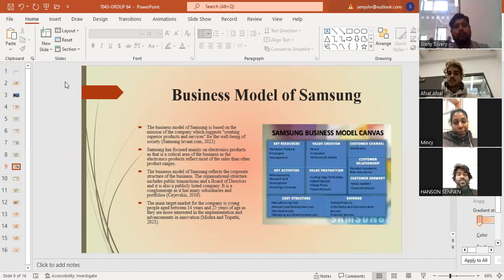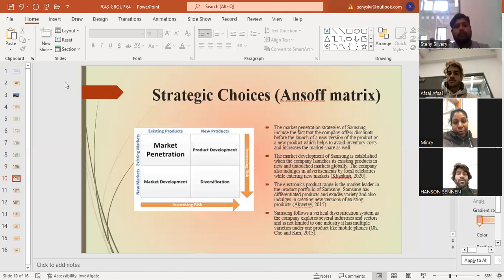Moving to the strategic choices and metrics. The market penetration strategies of Samsung include the fact that the company offers discounts before the launch of a new version of the product, which helps to avoid inventory costs and increase the market share as well.